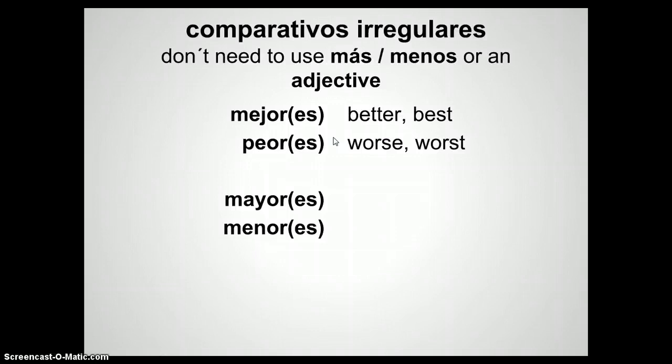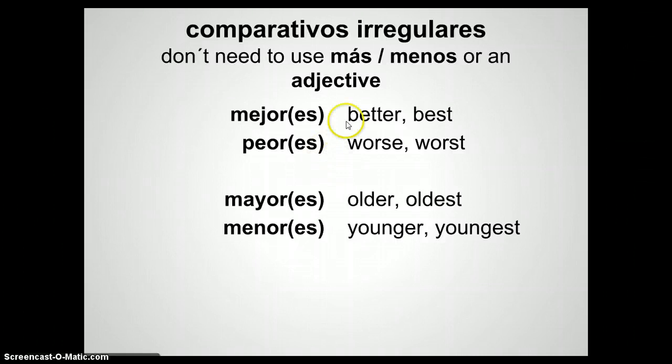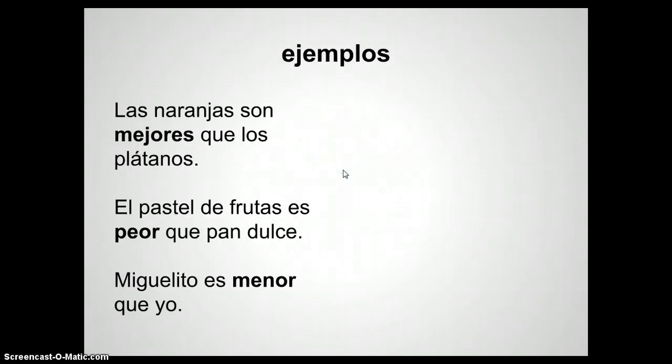We have mayor or mayores, older, oldest, menor or menores, younger, youngest. Now, I'm realizing now, this doesn't make it best or worst or oldest or youngest. This es just makes it plural, so we gotta make sure we're matching in number and gender. Well, I guess here it's just number. Gender doesn't matter. So let's look at some examples.